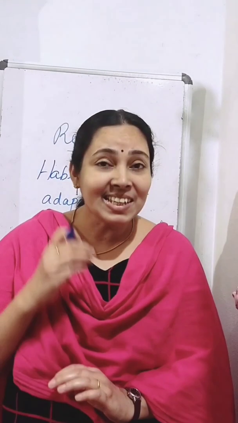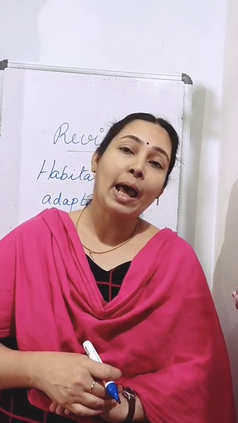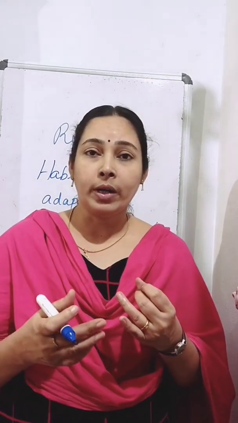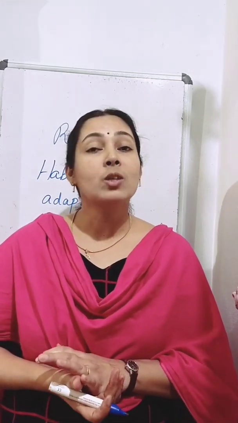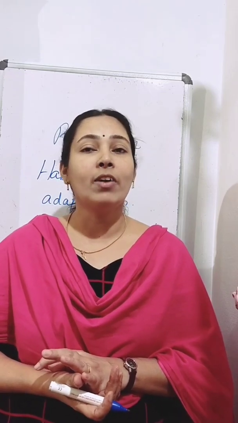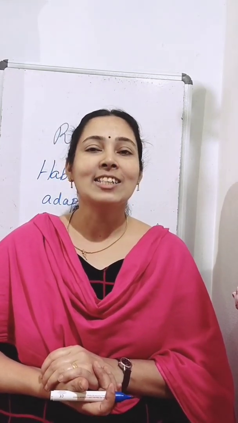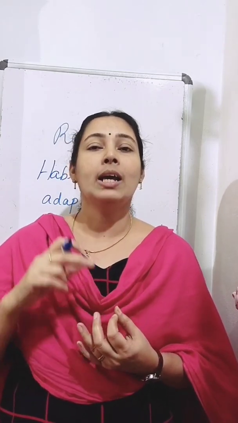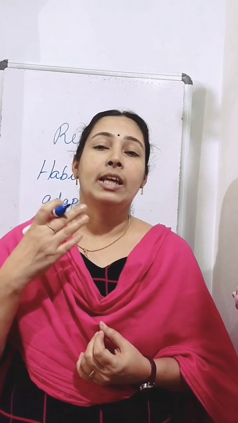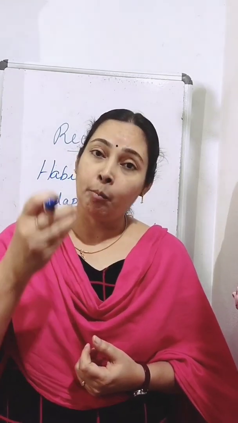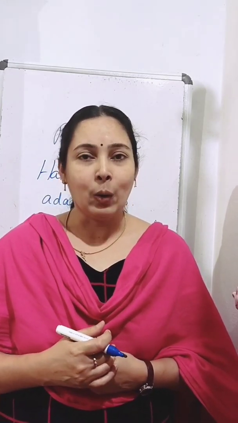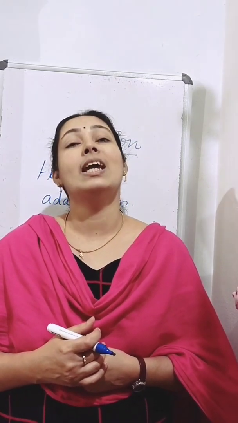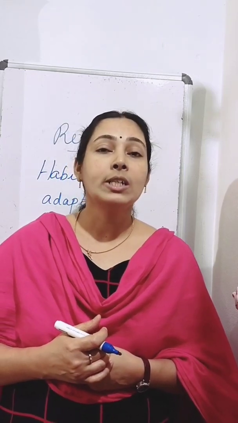So dear students, in this lesson we were discussing the adaptations of living things in desert, water, and mountain regions. And also we discussed the characteristics of living things. So what are the characteristics of living things? They need food, they grow, they respire, they show response to stimuli, they excrete, they reproduce, they can move, and they will die also.